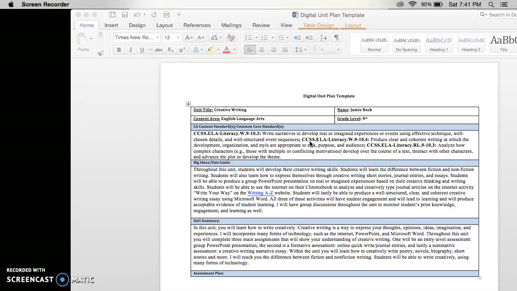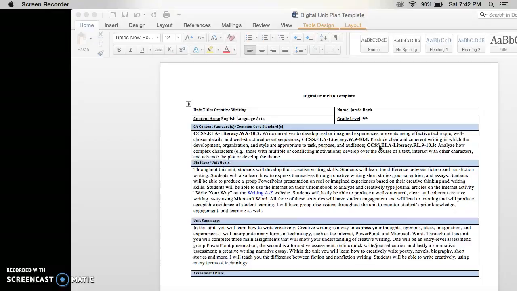The following Common Core Standard: produce clear and coherent writing in which the development, organization, and style are appropriate to task, purpose, and audience. Let's take a minute to think about that one. Throughout our creative writing, we are going to create clear and coherent writing. We will be developing and organizing our different styles of writing and making sure those styles are appropriate for the audience and the prompt given.